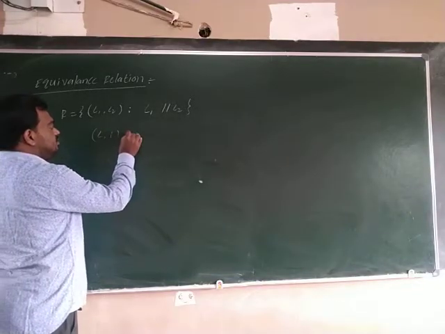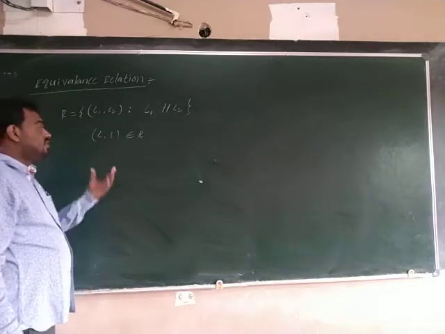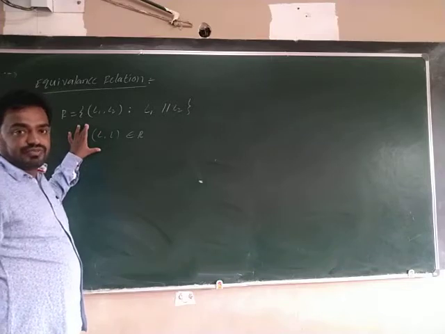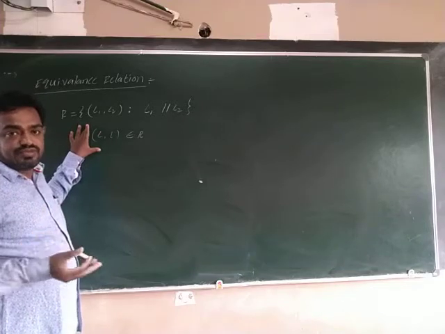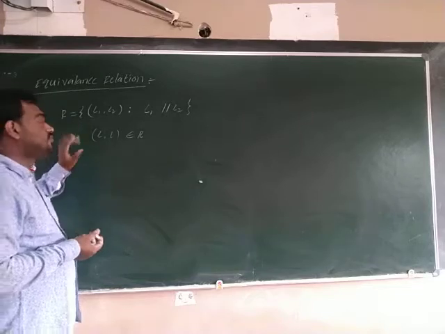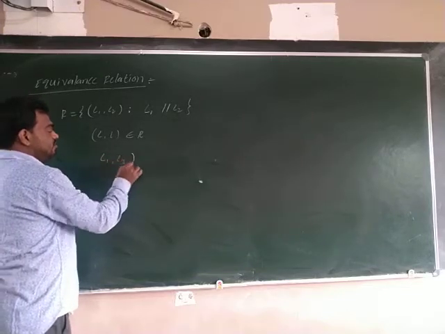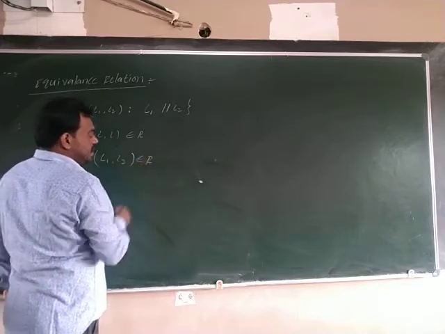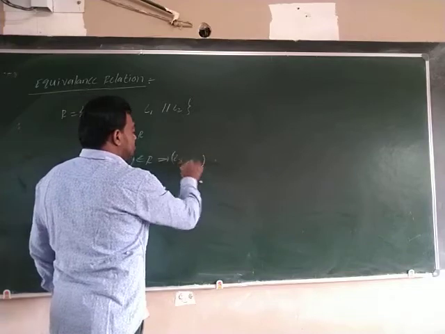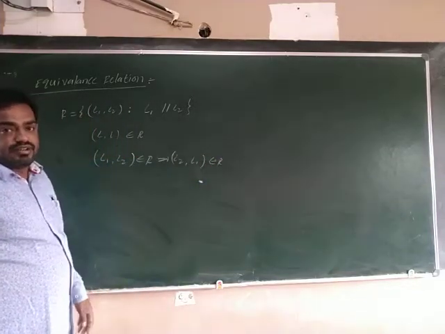Every line is parallel to itself, so it is reflexive. Next, L1 comma L2 belongs to R, that means L1 is parallel to L2, then L2 is also parallel to L1. So it is symmetric.